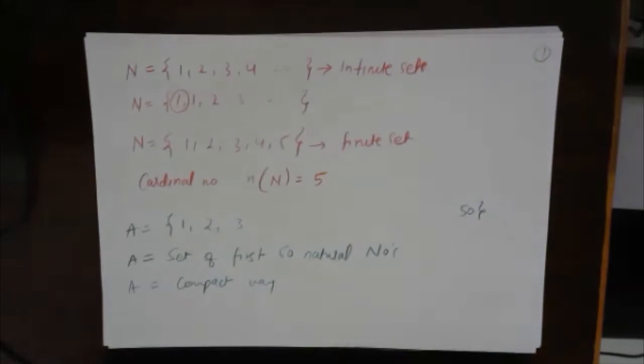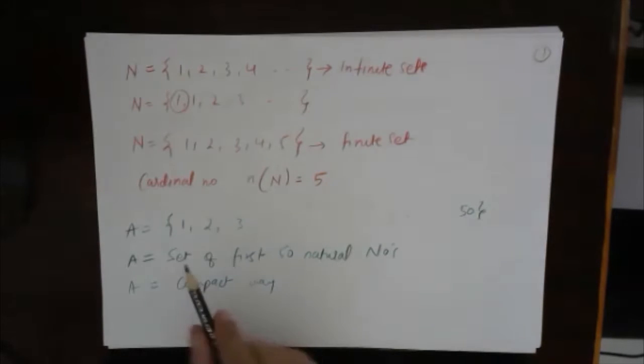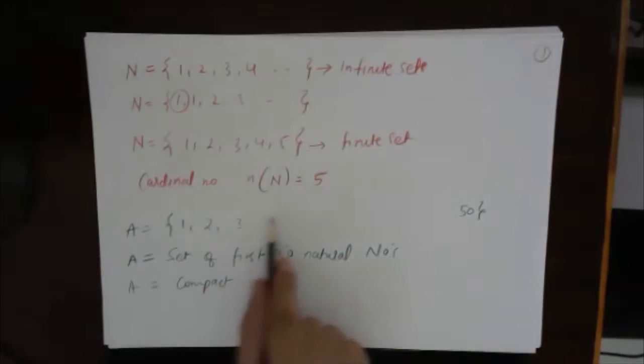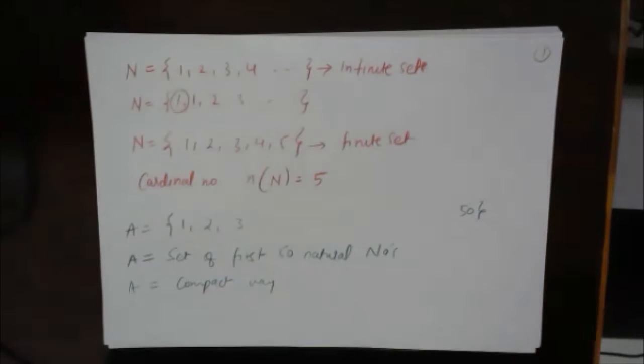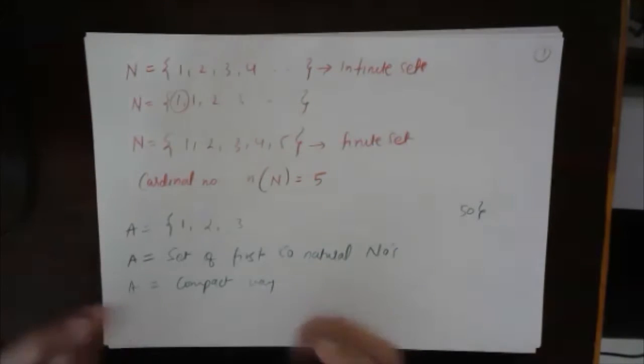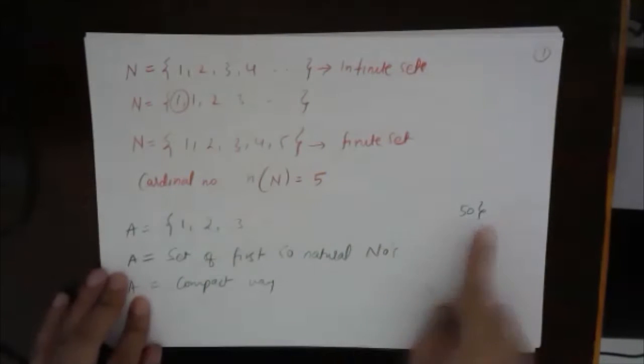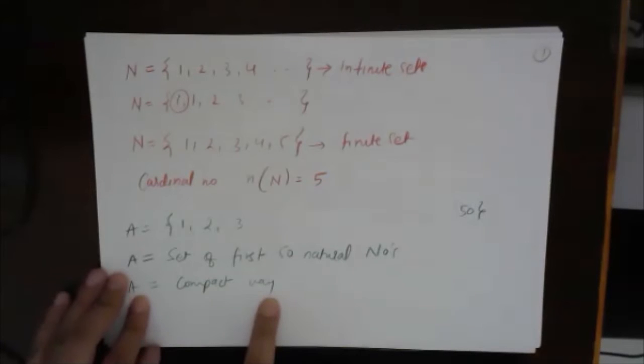Set is basically a representation or collection of some items which can be easily shown, without saying that A is 1, 2, 3, 4, 5, 6, 7, 8, 9, 10, 11, 12, up to 50. In maths, we try to compact things and we'll write these in this form or in a compact form.